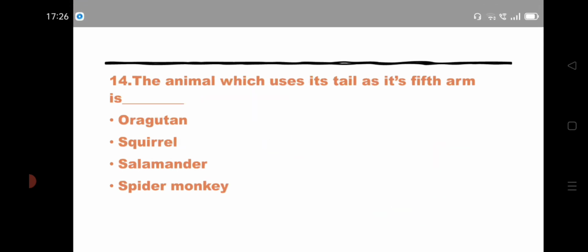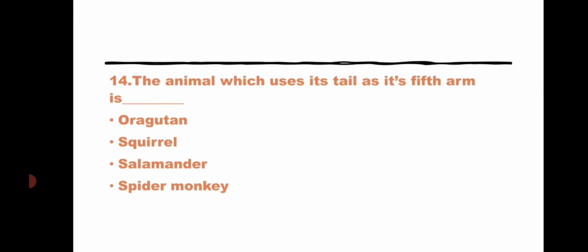So coming for the next question, the animal which uses its tail as its fifth arm is option 1 orangutan, option 2 squirrel, option 3 salamander, option 4 spider monkey.